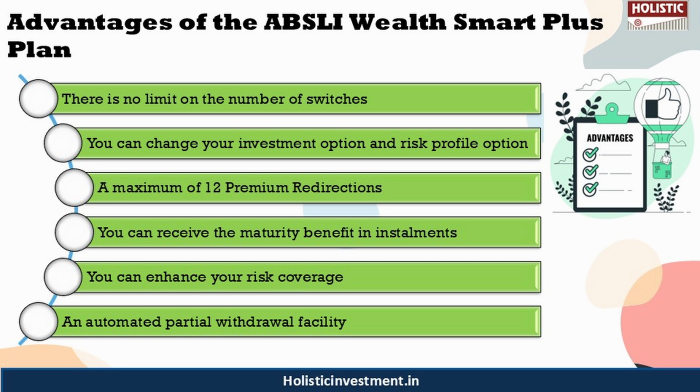You can receive the maturity benefit in installments under the settlement option, and you can even enhance your risk coverage by adding riders at a nominal extra cost. An automated partial withdrawal facility like systematic withdrawal facility can be opted for any time the policy has completed 5 policy years, provided the attained age of the policy holder is 18 years or above. So these are some of the advantages.